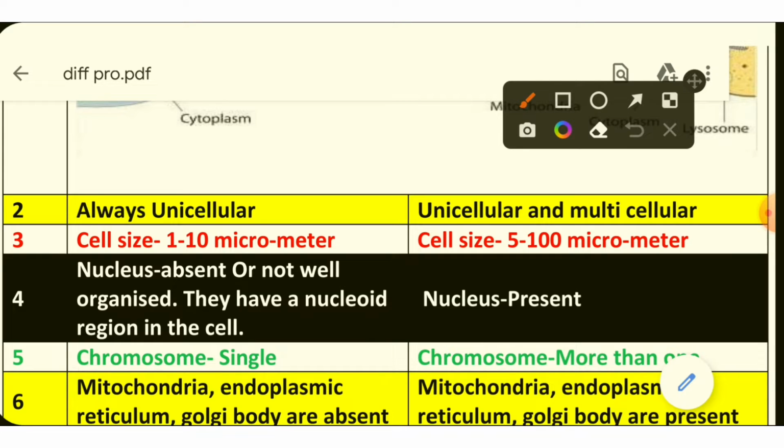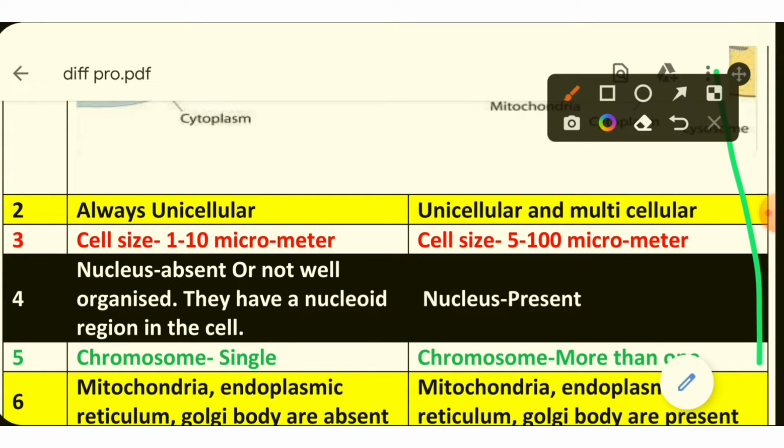So the second point is prokaryotic cells are always unicellular, meaning all prokaryotic cells are unicellular, but remember all unicellular organisms or cells are not prokaryotic cells or prokaryotes, and eukaryotic cells are both unicellular and multicellular. The third point is prokaryotic cell size is 1 to 10 micrometers and eukaryotic cell size is 5 to 100 micrometers. The fourth point is the nucleus is absent or not well organized; they have a nucleoid region in the cell.